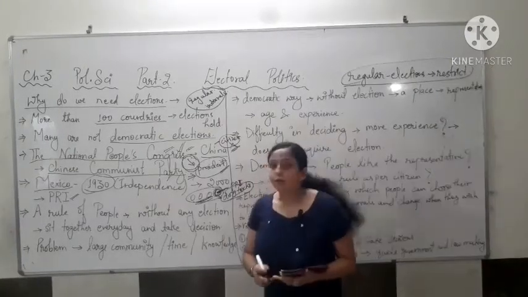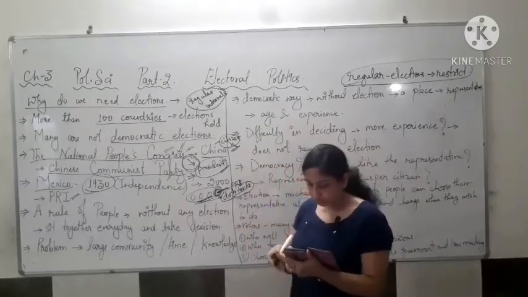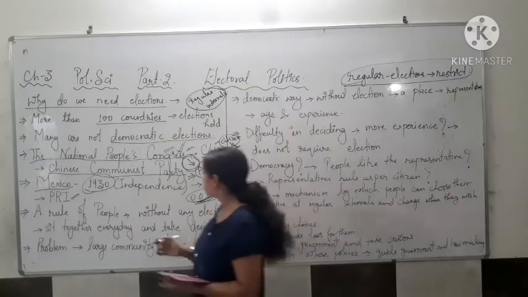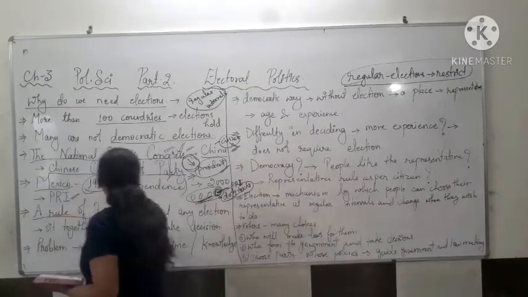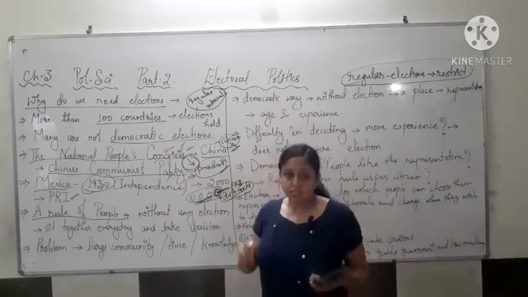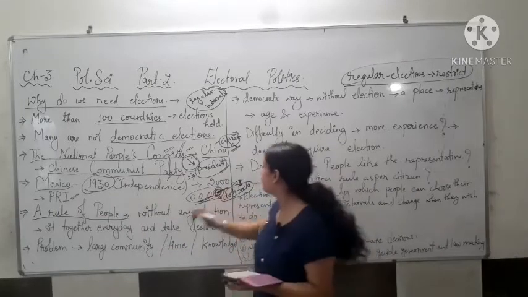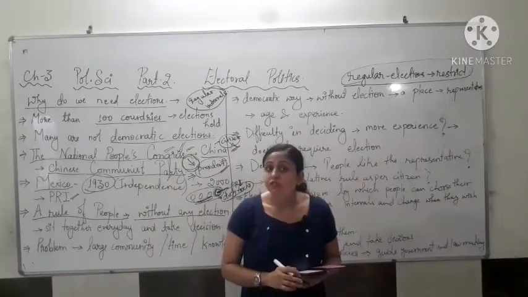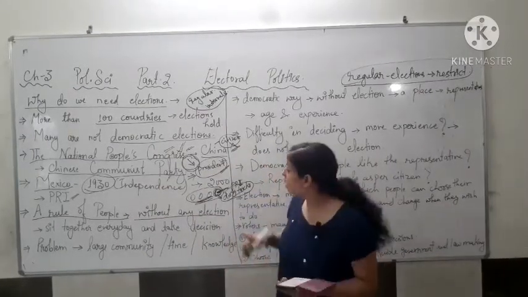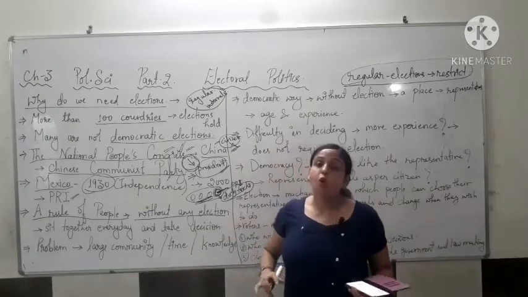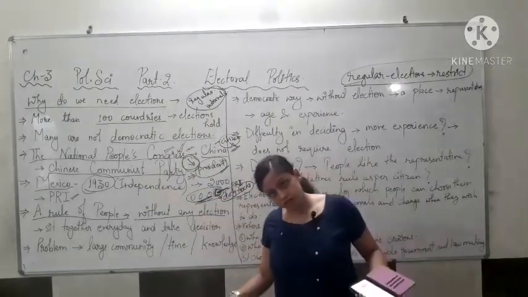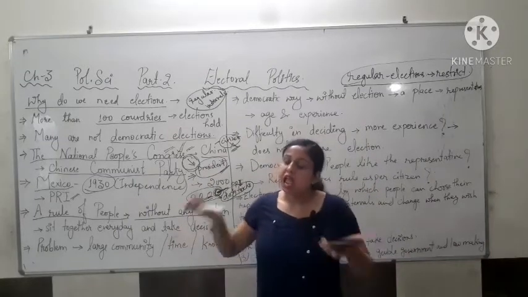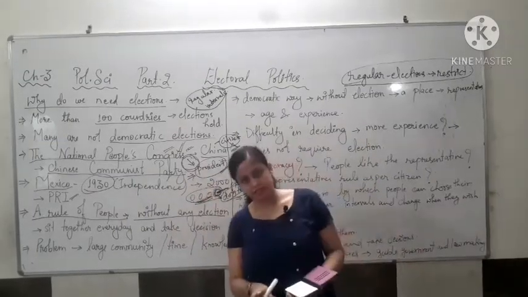Now there is a scenario where rule of the people is possible without election. How? It is possible if all the people sit together and every day they discuss their problems and take the decisions.